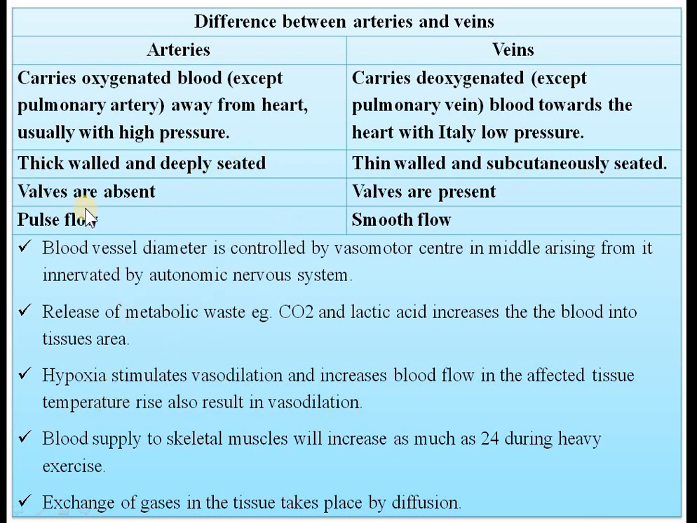Now the blood vessel diameter. Okay, so diameter of this blood vessel, it is controlled by two systems, that is the vasomotor center in the medulla oblongata. Okay, so whatever middle layer is there, muscular layer, so that is controlled by a autonomic nervous system. Okay, that is controlled by vasomotor center. Okay, and they are innervated by different autonomic system, either sympathetic or parasympathetic.